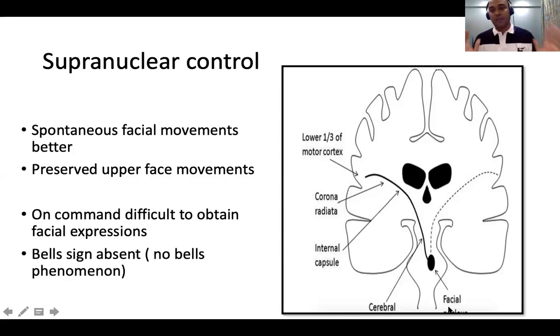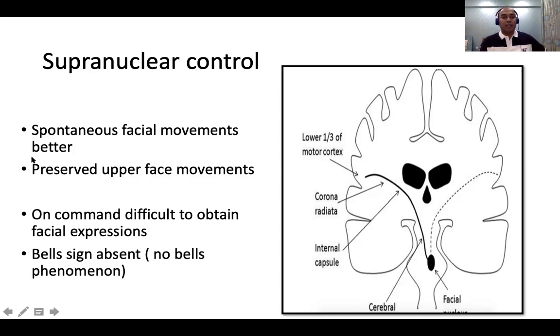And this would by and large apply to all nuclei, whether it is third nerve nuclei, fourth nerve nuclei, or sixth nerve nuclei. So if you have a cortical lesion or a thalamic lesion or a basal ganglia lesion causing a facial weakness, it is not as dense or complete as a nuclear lesion or a nerve lesion. That's very important.